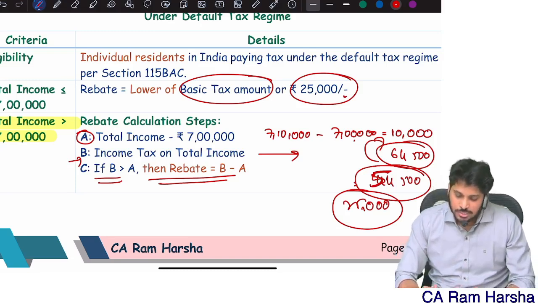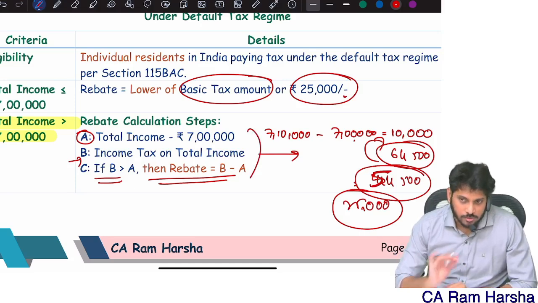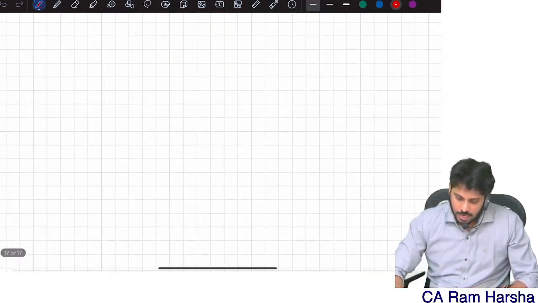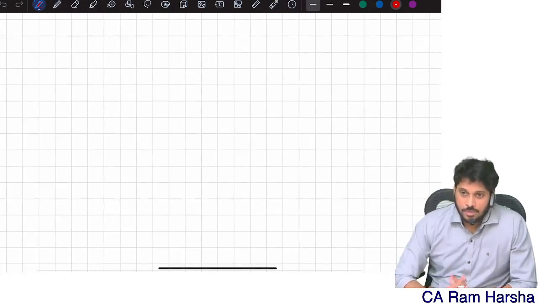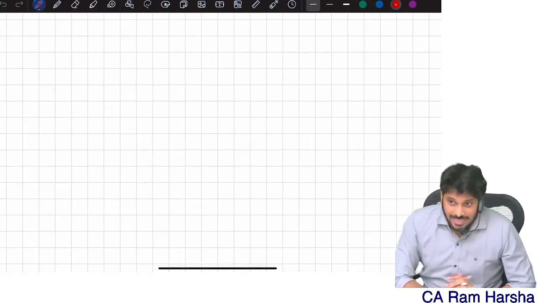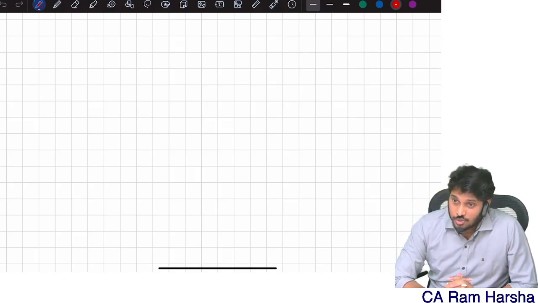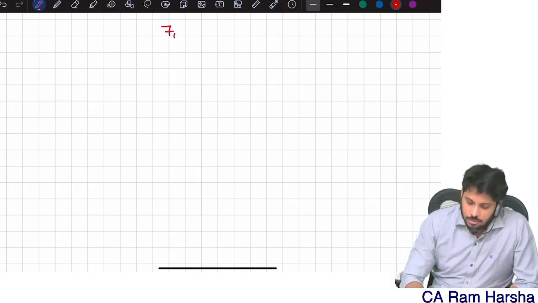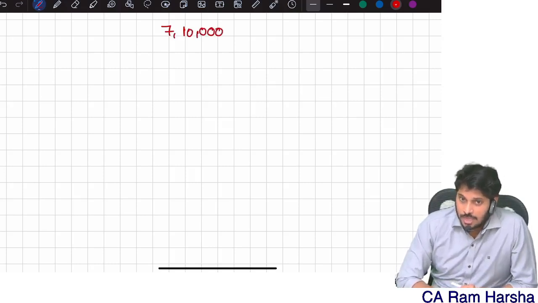Actually, there is a small confusion in these steps, I'll tell you. Normally, the rebate calculations were given assuming the entire income is normal income. For example, I have an entire 7,10,000 which is normal.